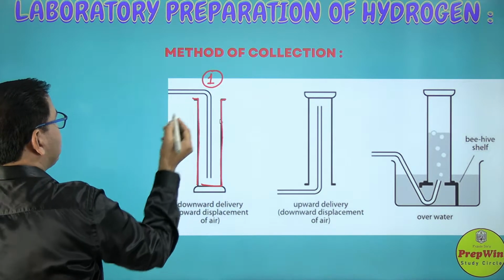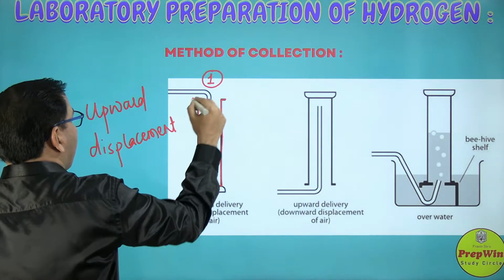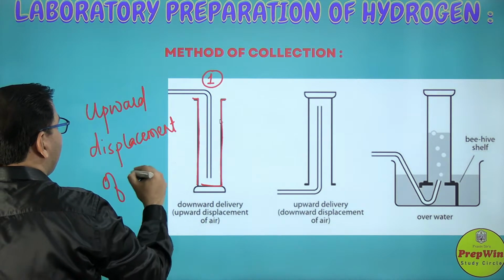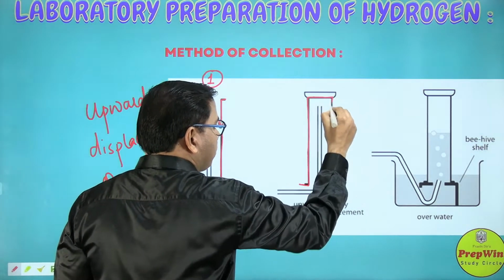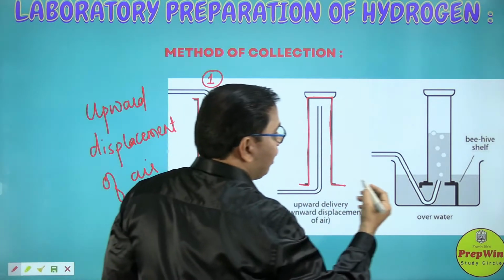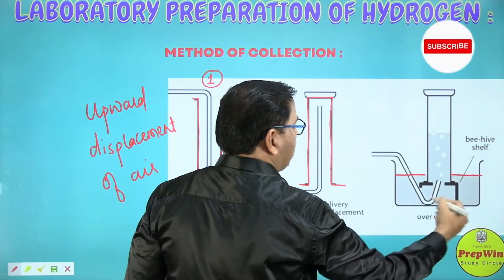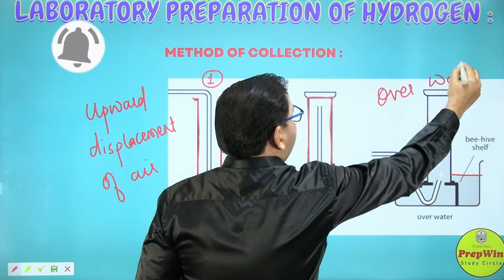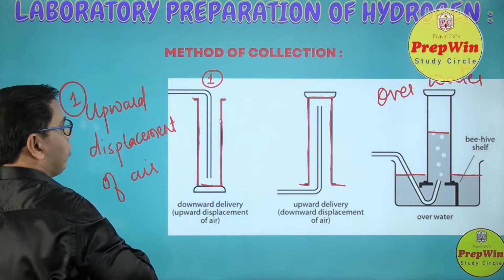मुंह ऊपर है तो इस मेथड को हम लोग बोलेंगे upward displacement of air. Look at the mouth of this flask. If it is pointing upward, then this is called upward displacement of air. Now look at the second arrangement. The mouth of this flask is pointing downwards, so this will be called downward displacement of air. In the third arrangement, you see that it is filled with water and gas is collected over the water. So altogether we have three methods of collection of gas. Number 1, upward displacement of air.